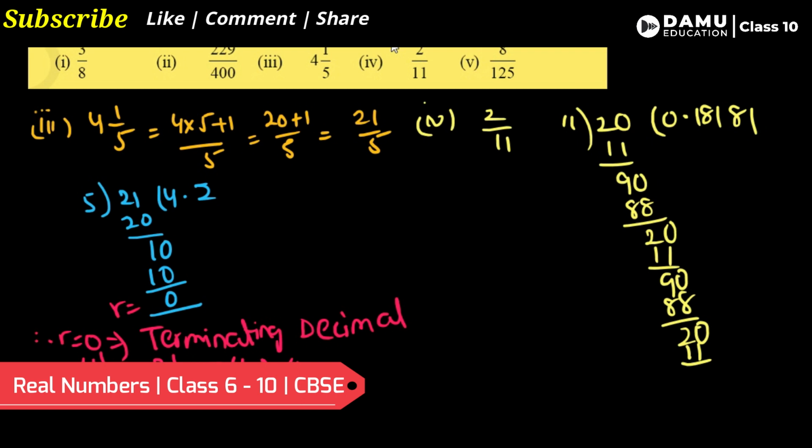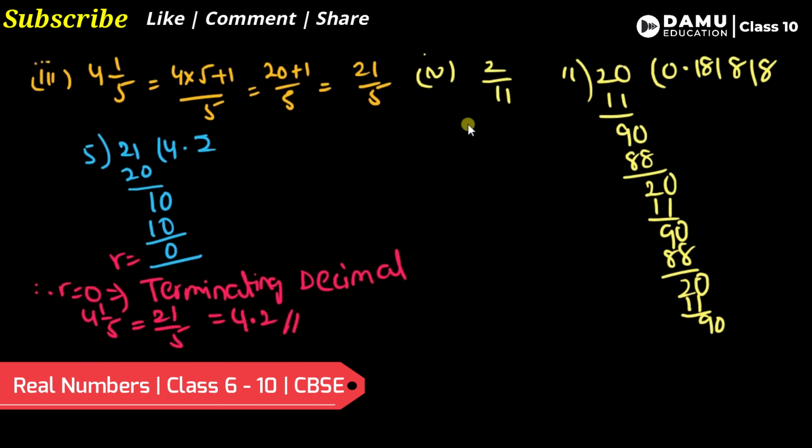So we are repeating the decimals. 90 means what will we get? 88. So here 88, again the remainder is 2. So for this it is going to repeat the decimal, that is 0 point, what we are taking here as 0.181818, like that it is repeating.